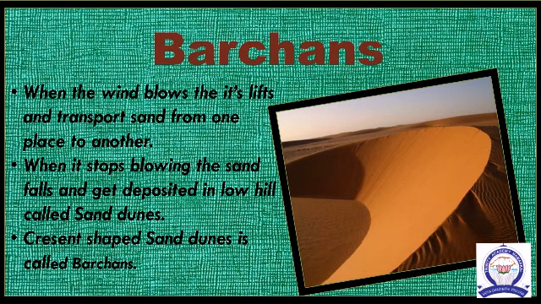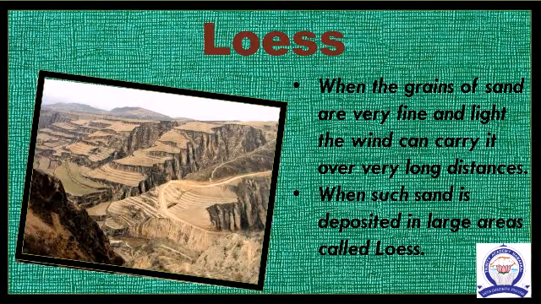Sand dunes. When the wind blows, it lifts and transports sand from one place to another. When it stops blowing, the sand falls and gets deposited in low hill-like structures. These are called sand dunes. The crescent-shaped sand dunes are called barchans. Loess.